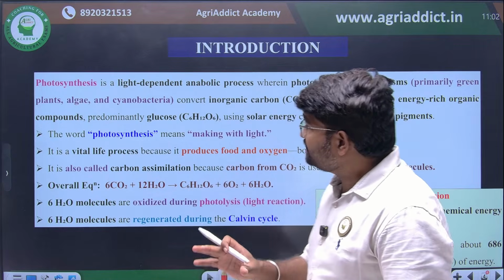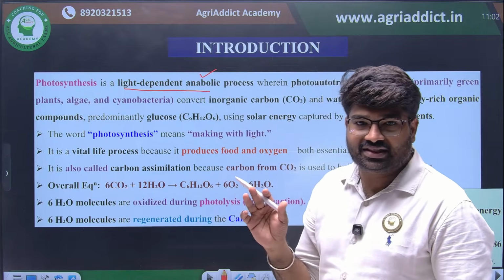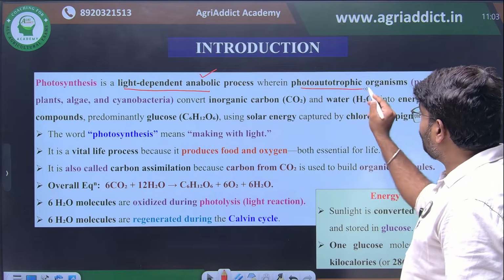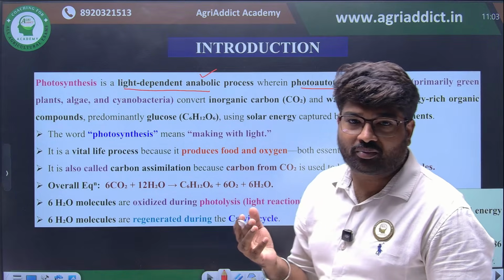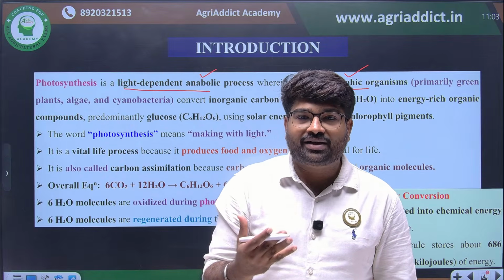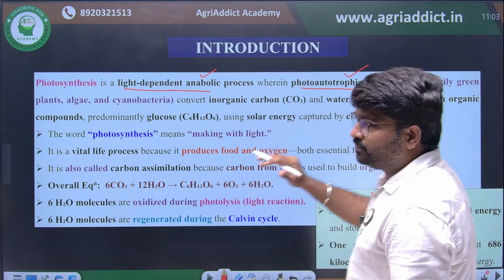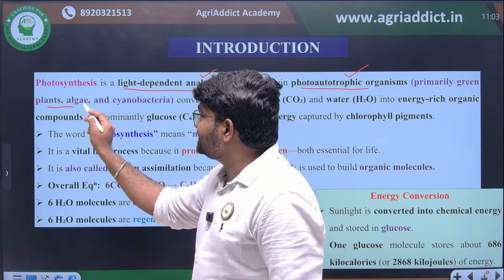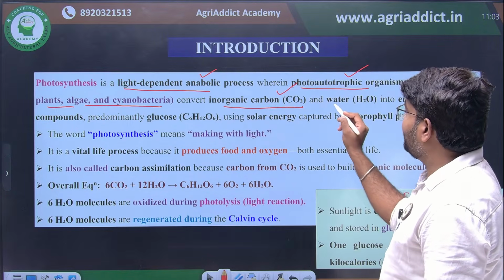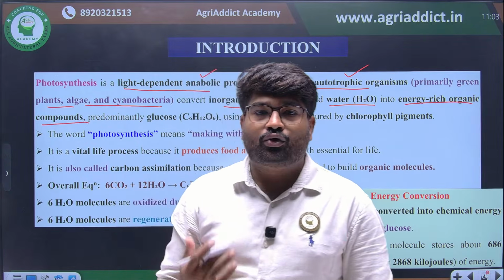First, what is meant by photosynthesis? It's a light-dependent anabolic process, wherein the photoautotrophic organisms, that is, organisms that have the capability of producing their own food by utilizing the energy from sunlight, are autotrophic. Examples are plants, algae and cyanobacteria, which convert inorganic carbon dioxide and water into energy-rich organic compounds. Particularly, the glucose molecule will be produced.